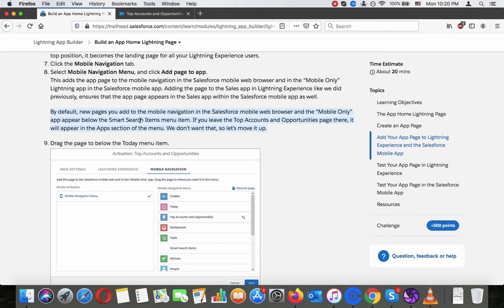If you leave the top accounts and opportunities page there, it will appear in the apps section of the menu. We don't want that, so let's move it up.